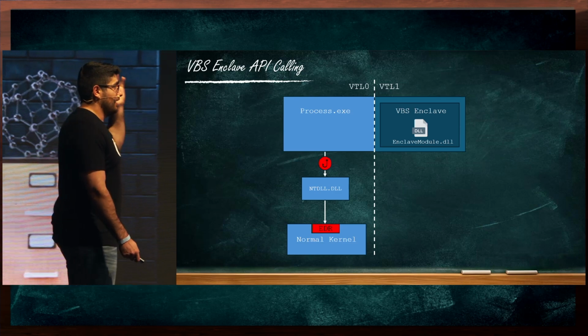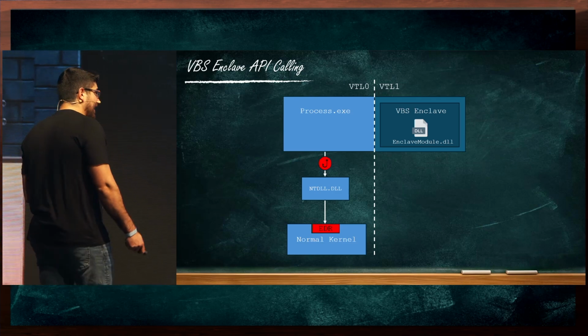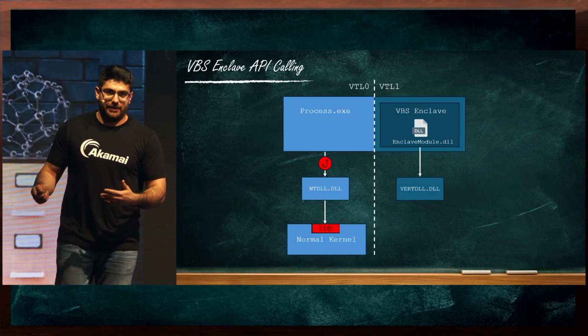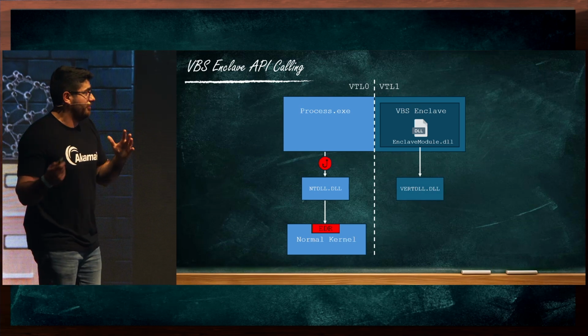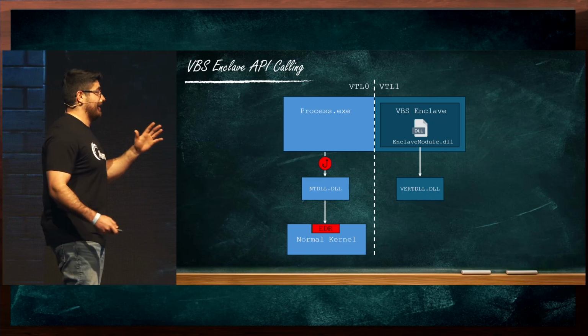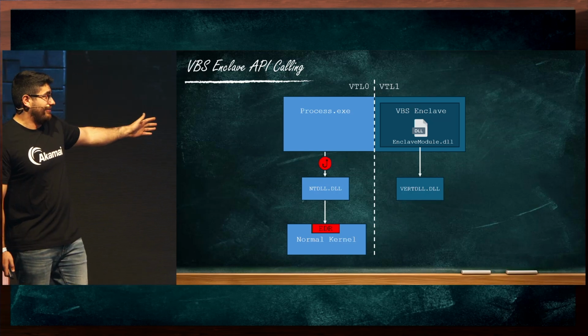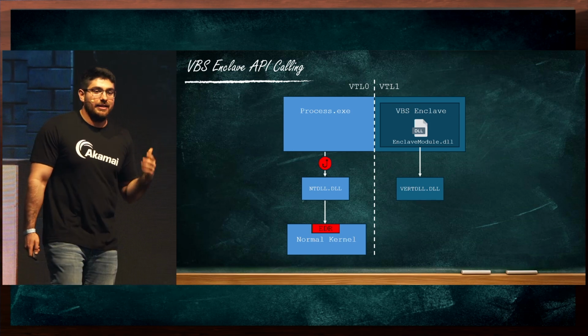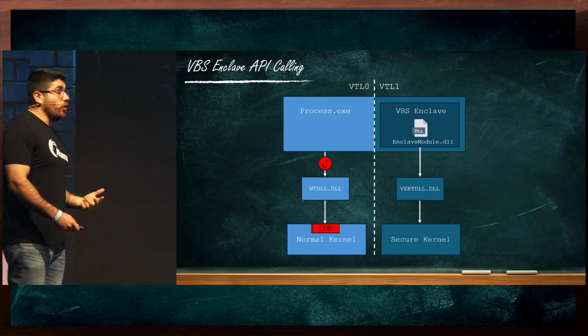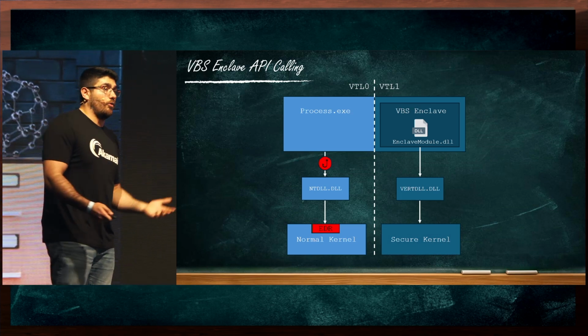On the other hand, if we trigger a Windows API from an enclave, we no longer go through the normal Windows DLLs, but rather we go through a separate set of VTL1 resident DLLs. So for example, we won't use ntdll, we use vertdll, which is the VBS enclave runtime DLL. And from there, we go to the secure kernel, not the normal one.